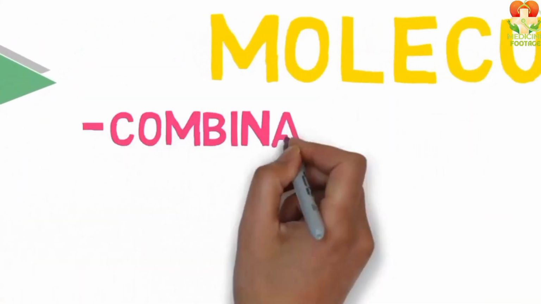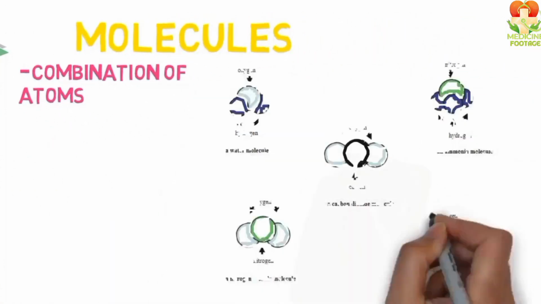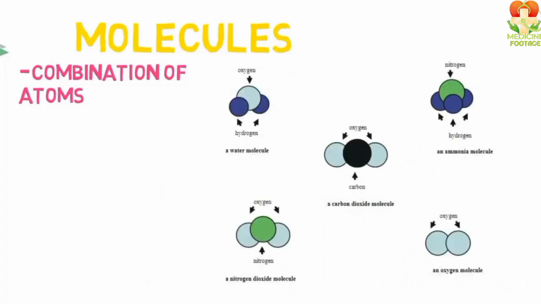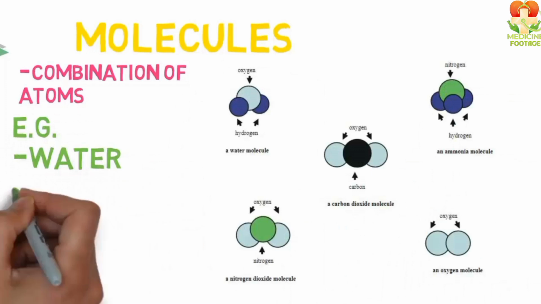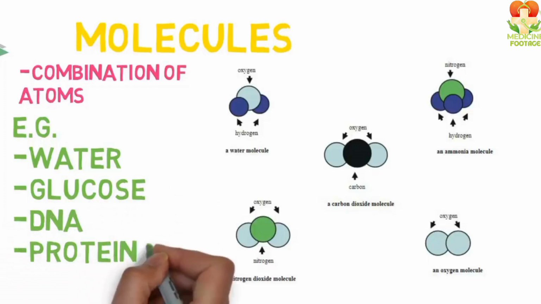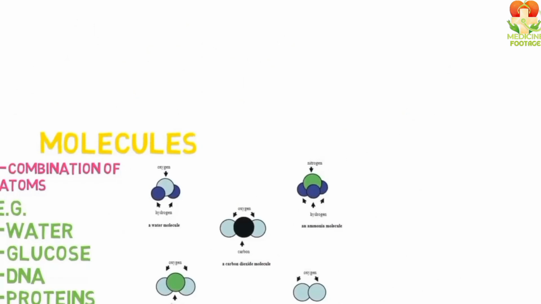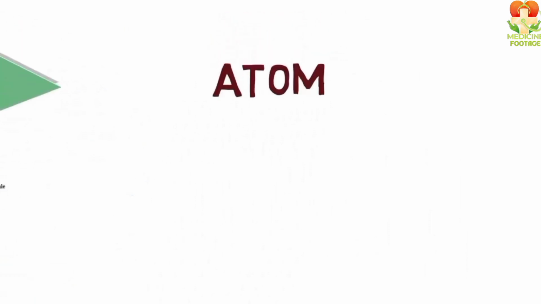Molecules are a combination of atoms, and we can also call them molecules because molecules themselves are made of atoms. An example of a molecule is water, glucose, DNA, proteins, or lipids. All these are molecules. As I have told you, molecules themselves are made of atoms. Now, what is an atom?